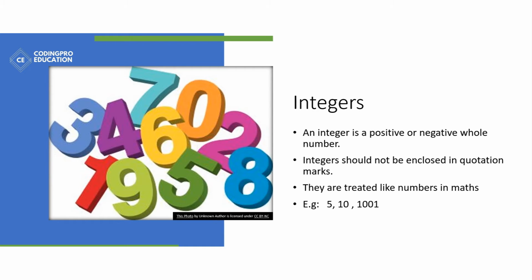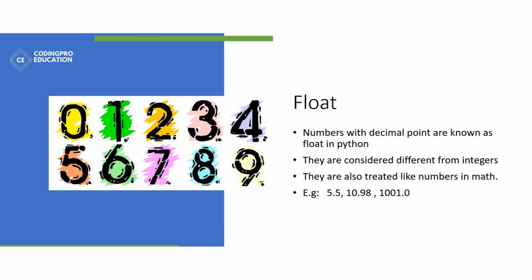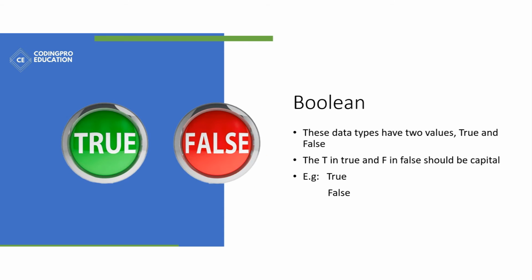The next topic we're going to talk about is integers. An integer is a positive or negative whole number and it should not be enclosed in quotation marks. They are treated just like normal numbers in maths, for example 5, 10, 1001, etc.